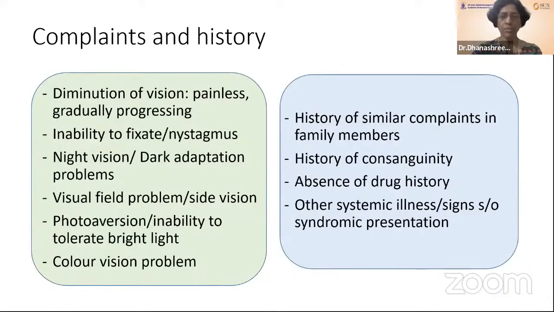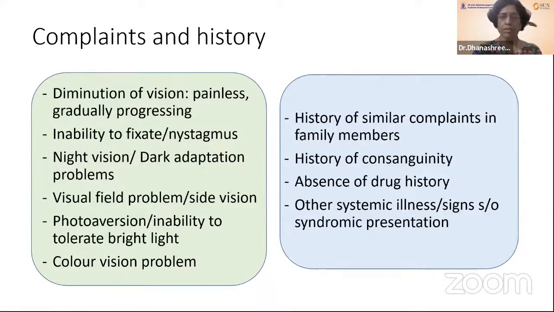So the first step is having a good history about the complaints. Of course, we know that patients with night blindness will complain of painless progressive decrease of vision. They have inability to fixate, or they can have nystagmus. Of course, the night blindness will be there. There can be varied severity, ranging from dark adaptation problems to very aggressive night blindness. Visual field problems will be there. The patient may also have photo aversion and color vision problems.